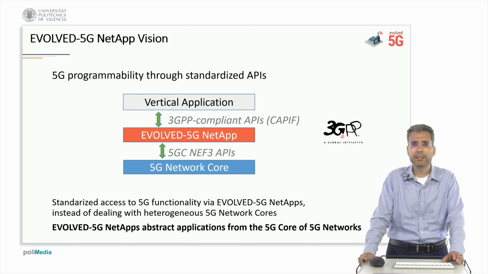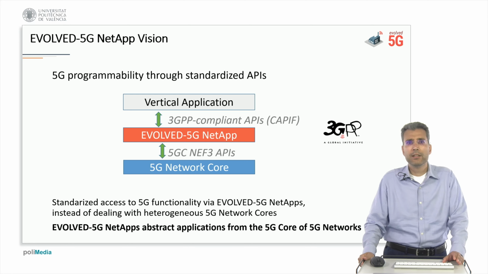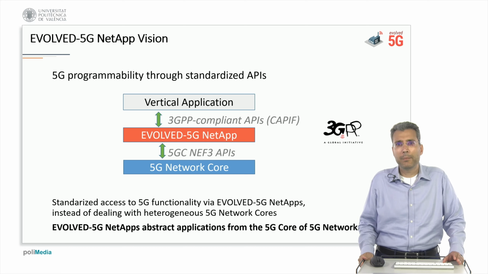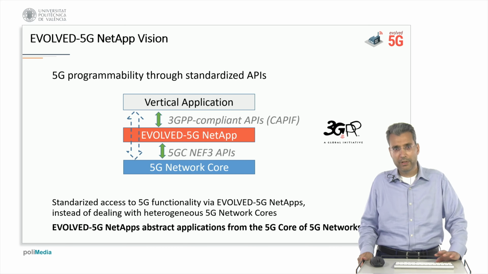So the Evolved 5G NetApp actually consumes 5G network specific APIs like NEF, SIL, makes some processing and exposes them like business APIs in a more easy way for any industry to interact with them and to integrate them to existing services and applications.